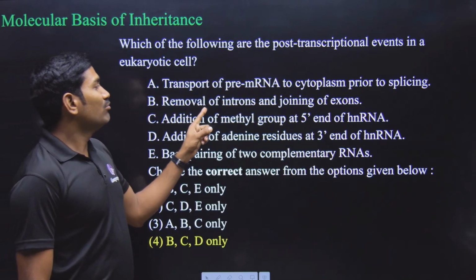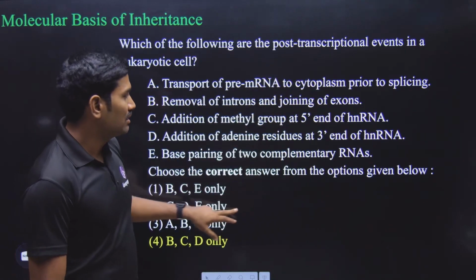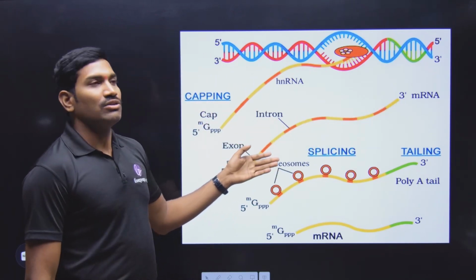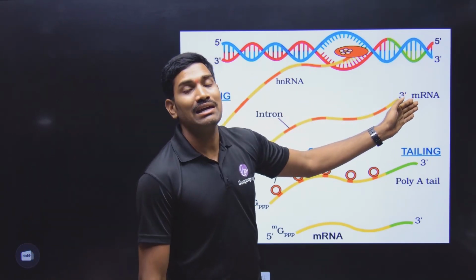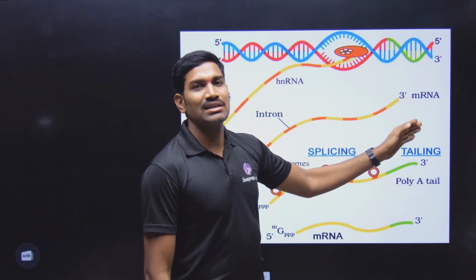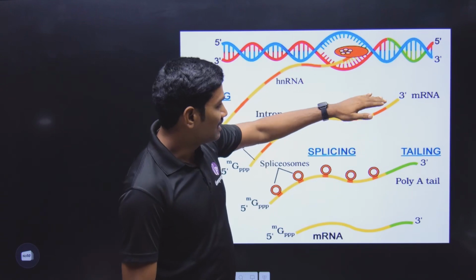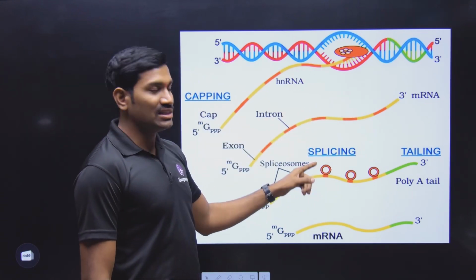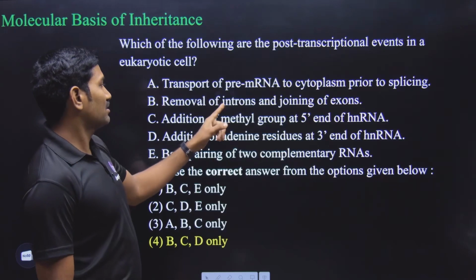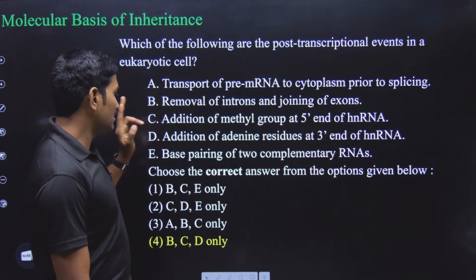Next one. Removal of introns and joining of exons. Is it post-transcriptional? Yes. After completion of the transcription, the mRNA is released. Though they are saying mRNA, it is the pre-mRNA. You can also call it hnRNA, or precursor for mRNA, anything you can say. Once it is released, it undergoes splicing. In splicing, introns are removed and exons are attached. So this statement is correct. Removal of introns and joining of the exons is correct. Next one, B is correct.